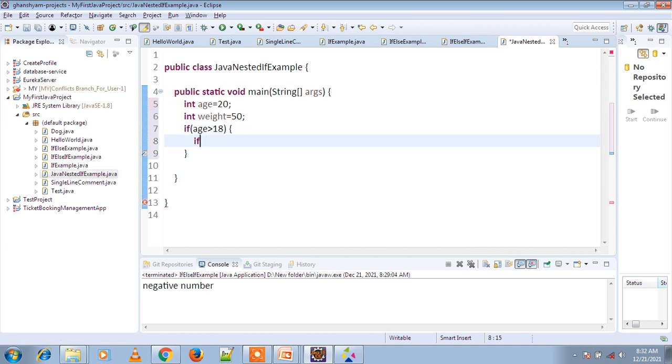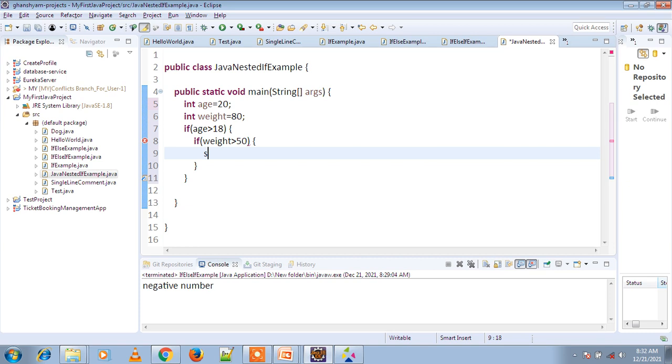Okay, now checking the condition, if age greater than 18 and again if weight greater than 50, let's suppose here we define 80, weight greater than 80, then print you are eligible to donate blood.